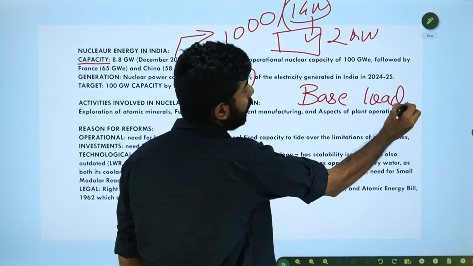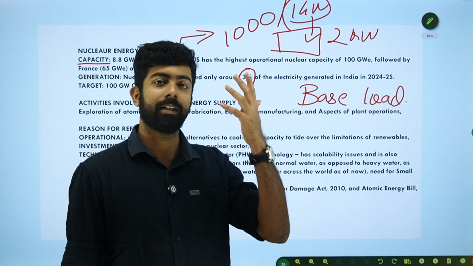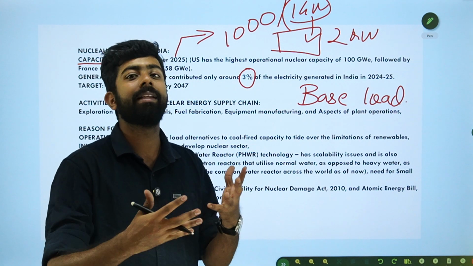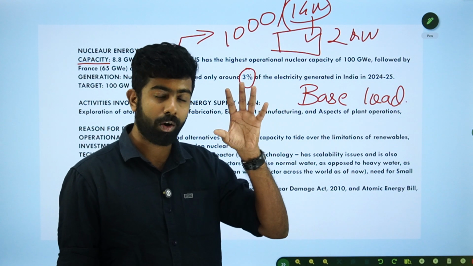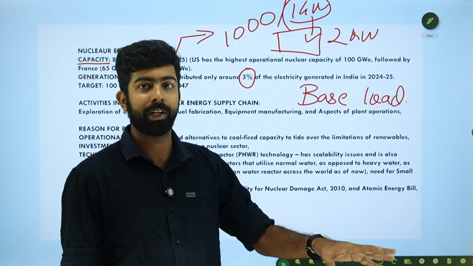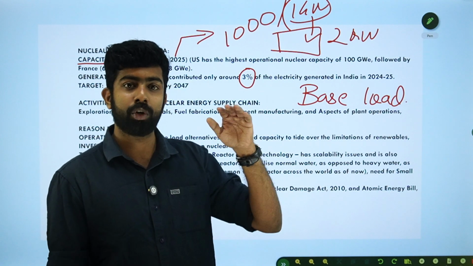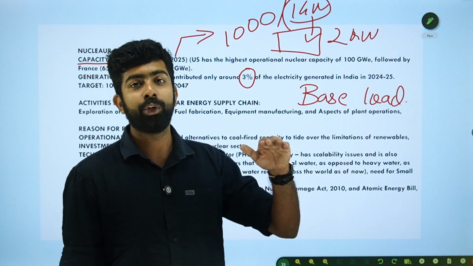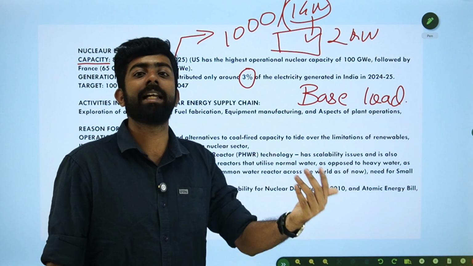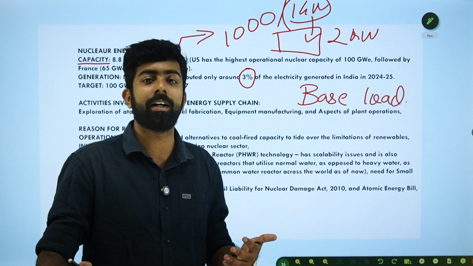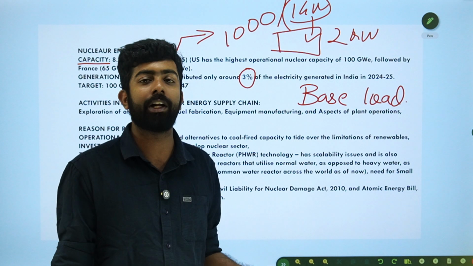Base load means the minimal demand that will be there in the grid. That quantity of energy that a grid demands at the very minimum is the base load, right? For meeting that amount, you need fossil fuels, because you can easily improve the inventory, you can easily improve the capacity, and meet the required electricity need.